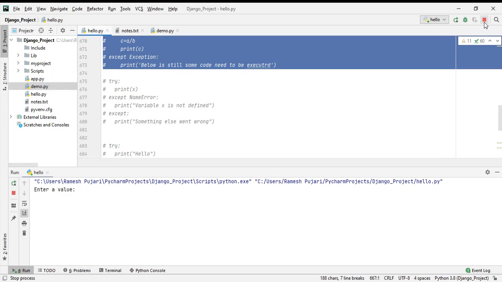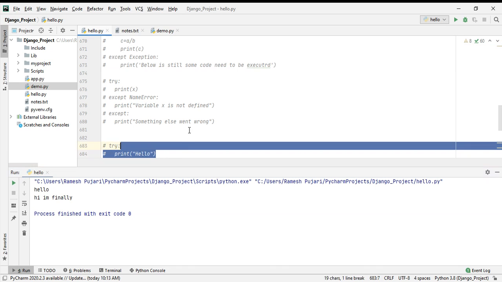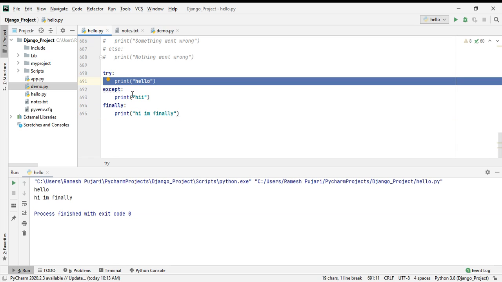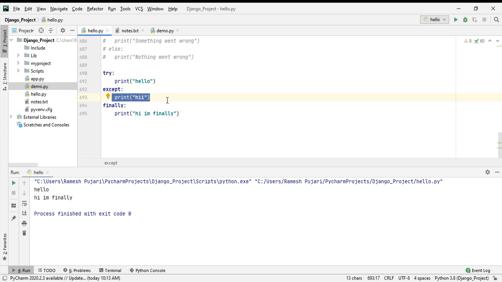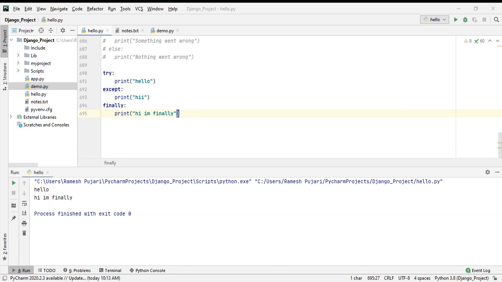I'll stop the program and execute again. See, hello, this is the hi, and hi, I am finally executed. So if any exception occurs here, this statement will be executed. If not, it will directly come to the finally clean up code. This is the usage of try, except and finally.